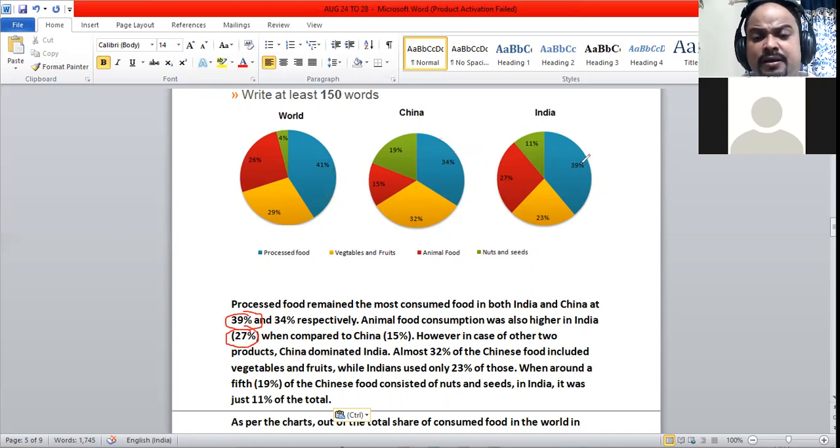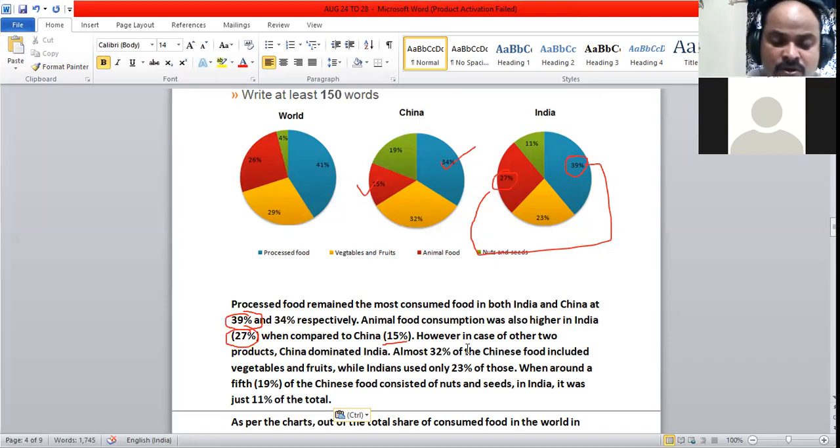They consume more processed food and more animal food too, so these two things we selected. When compared to China, it's 15%. So this thing and this thing is clear. However, after "however" we need a comma.